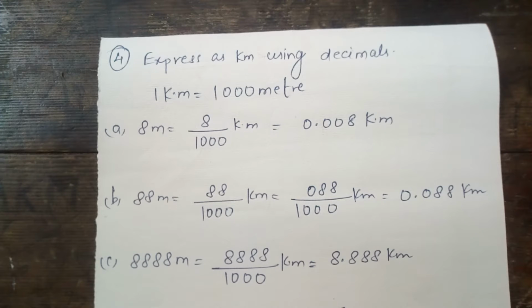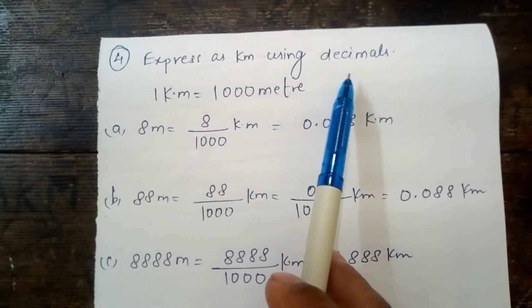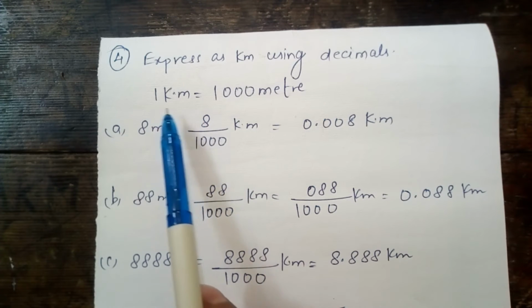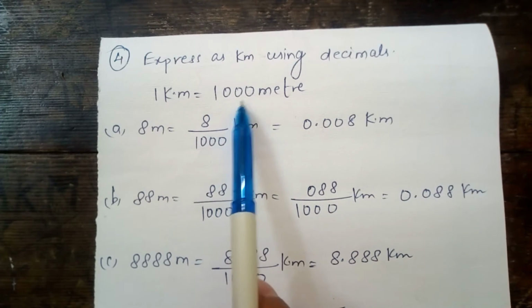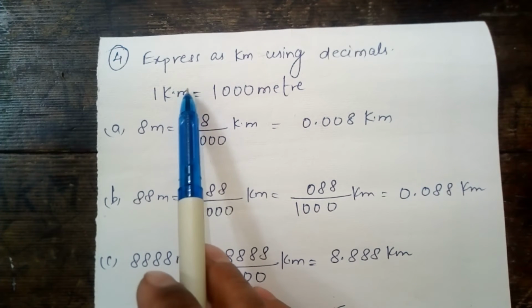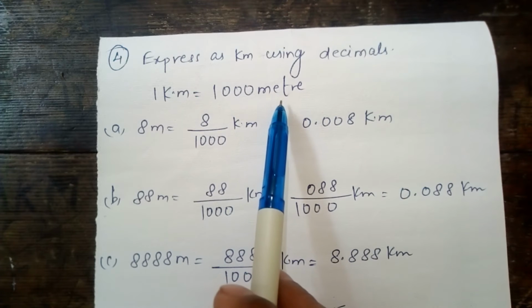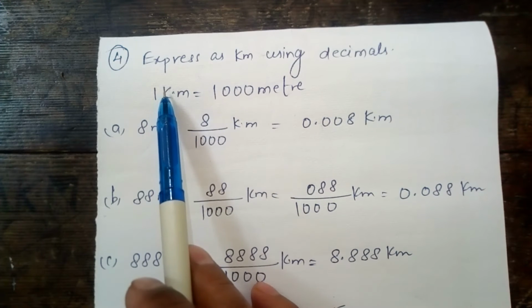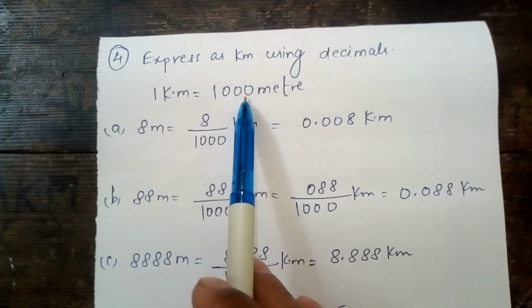Now today we will discuss some problems from exercise 8.4. My dear students, your question is to express as kilometers using decimals. For this question, we will apply the relation 1 kilometer is equal to 1000 meters. The meaning is, if kilometers are converted to meters, then multiply by 1000. Okay, and if meters are converted to kilometers, then divide by 1000.